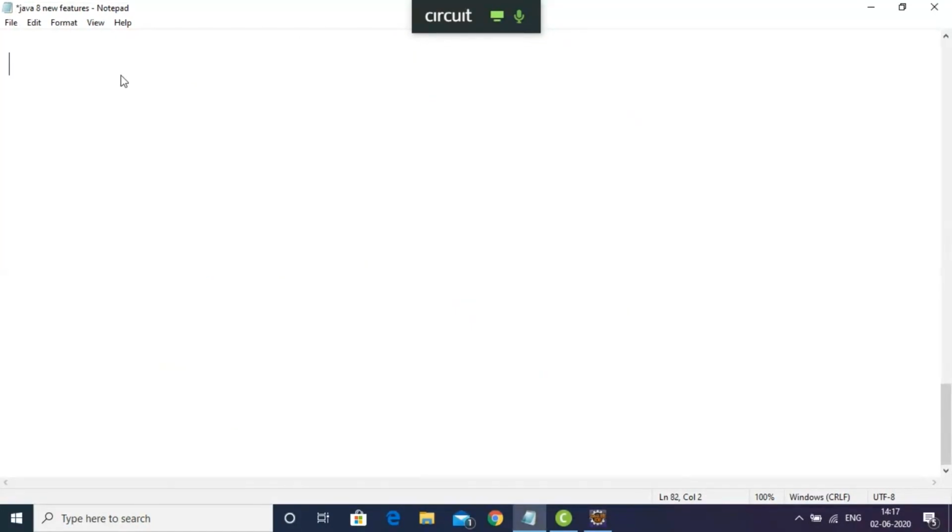The first Java 8 feature I'm talking about is Lambda Expression. It's a very good feature. Why am I saying very good? Because if you know this Lambda Expression very well,